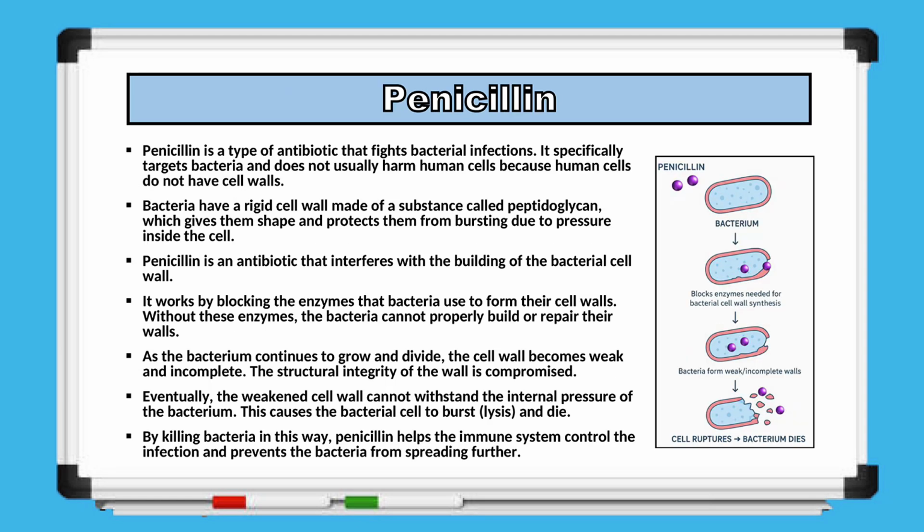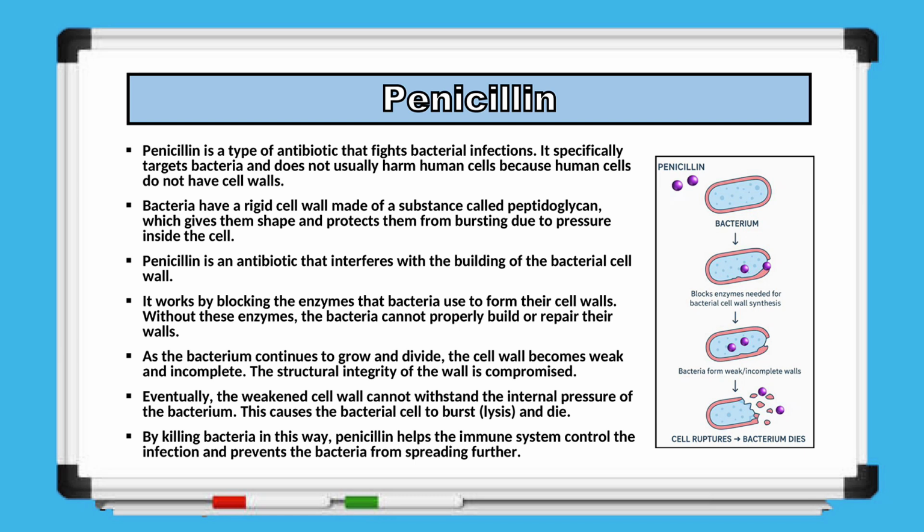Similarly, let us now look at penicillin. Penicillin is a type of antibiotic used to treat bacterial infections. It specifically targets bacterial cells and usually does not harm human cells because human cells do not have cell walls. Bacterial cells, on the other hand, possess a rigid cell wall made of a substance called peptidoglycan. This cell wall gives the bacteria its shape and protects it from bursting due to internal pressure.